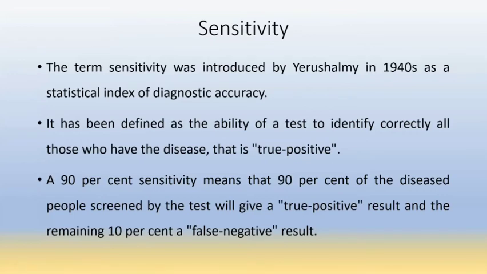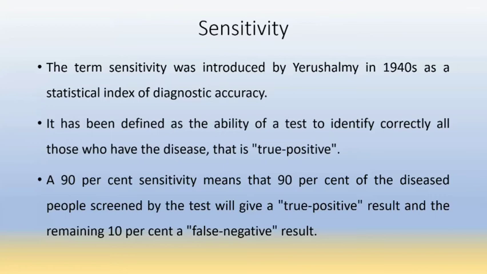It has been defined as the ability of a test to identify correctly all those who have the disease, that is true positive. So sensitivity is defined as the ability of a test to identify correctly all those who have the disease, that is true positive patients.